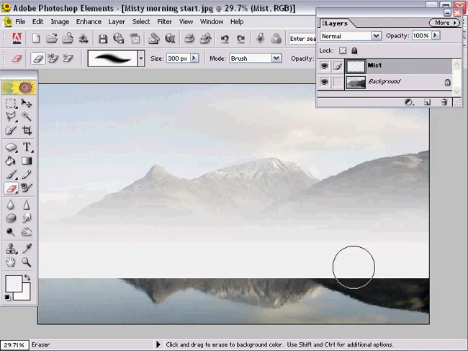Now, as you can see, I've chosen quite a large soft edge brush, and you can see the size is 300 pixels here, but we may need to vary that and make that smaller as we begin to erase the bottom edge here. And we can do that using the bracket keys to the right of the letter P on the keyboard. There's two sets of bracket keys, the square bracket keys.